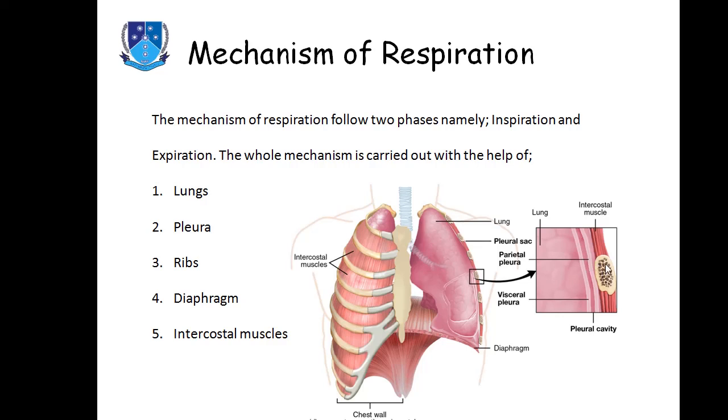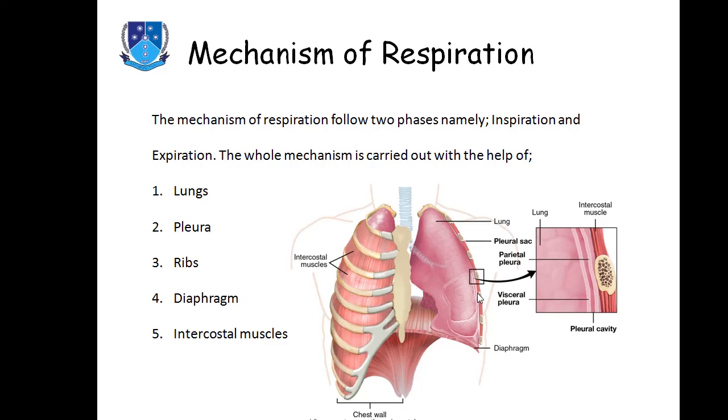And when the external intercostal muscle is contracted, the space between two ribs becomes high. When the space between two ribs becomes high, what will happen? The diameter of this rib cage will be increased.